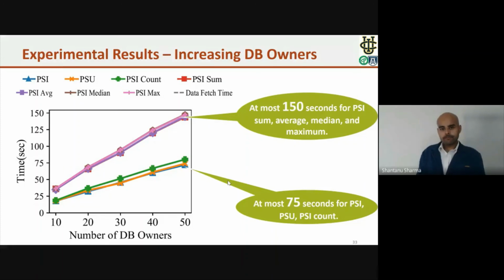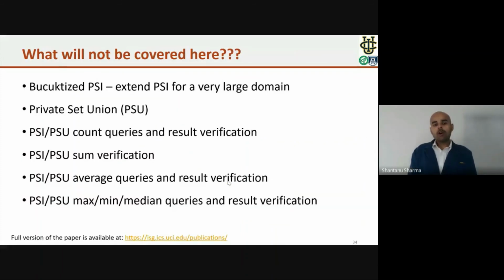In this talk, I have not described several components that we have covered in the paper. The first one is the bucketized-based PSI. This is the approach that we developed to handle an extremely large domain size. There are other operators I have not covered, such as PSU, private set union, count queries, average, max, min, and median queries, as well as the result verification of all these approaches. You can find all the details of these approaches at the given link, and this will provide you the full version of the paper.